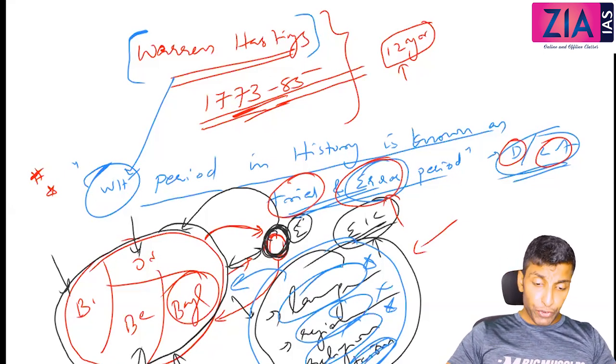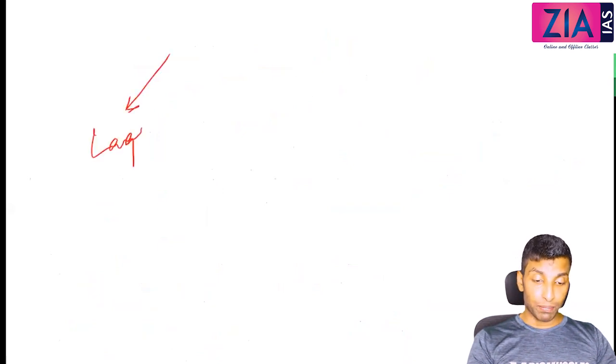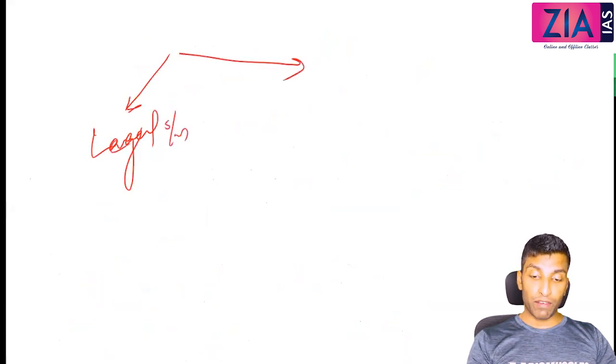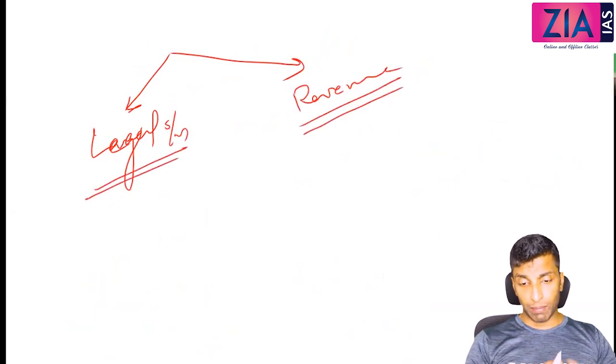So if you need to rule India, or for that matter any area or society, if you need to go for administration, you need to have control over the legal system. First of all, you need to control the legal system. Secondly, you need to have control over the revenue. We have already discussed that they got the revenue collection rights after the Battle of Buxar. Those things we have already discussed.